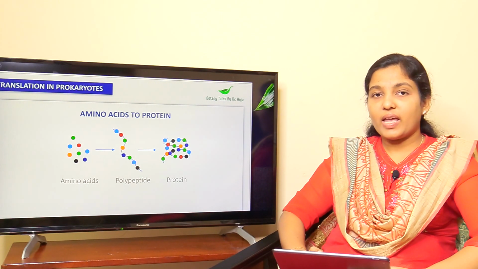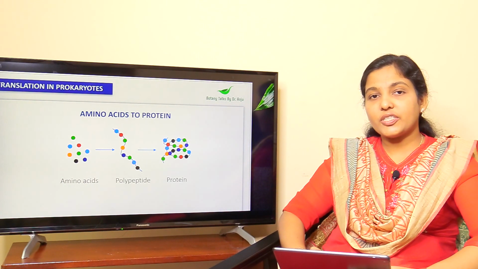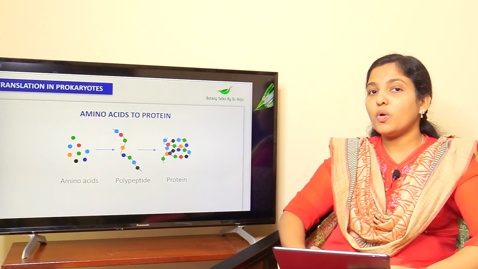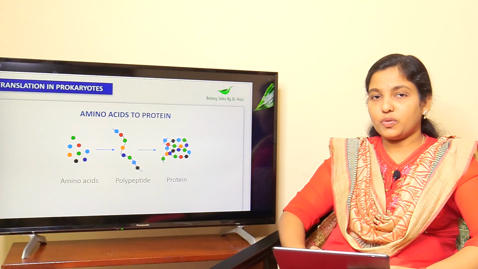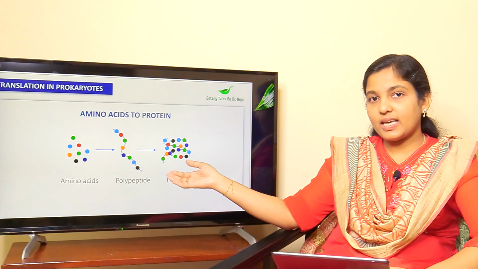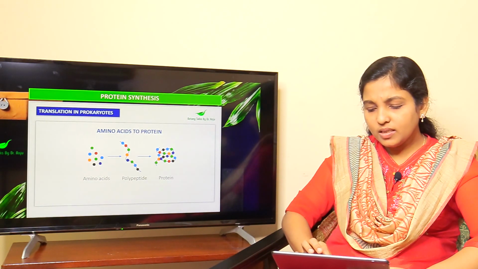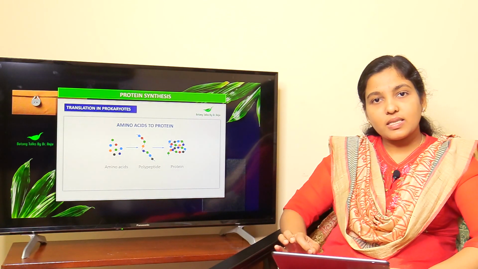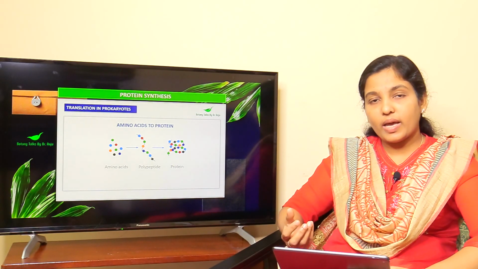Proteins are made up of amino acids. There are 20 essential and non-essential amino acids which are required for protein synthesis. These amino acids are joined together to form polypeptides, and polypeptides organize to form a protein molecule. In a protein molecule, we can see a single polypeptide or more than one polypeptide. Therefore, protein synthesis begins with the synthesis of polypeptides. These polypeptides are formed from amino acids.